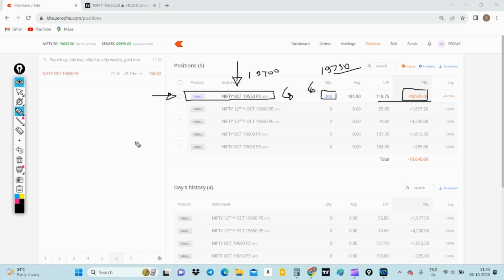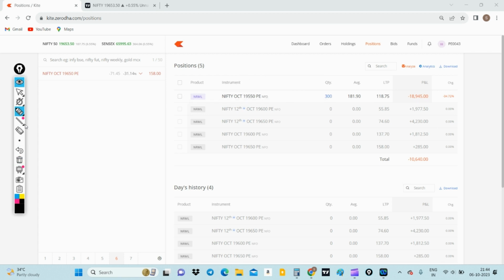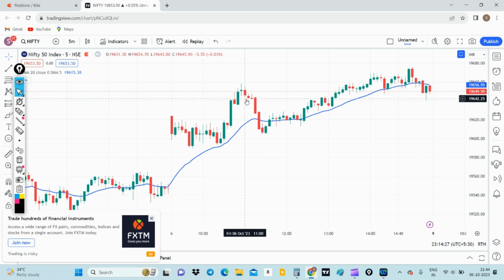But for today's day 9, this is the trade I had taken, and the logic behind it was the 20 moving average. It was falling, and with that aspect my thought was it would take resistance over there. On the 5 minute time frame, I saw a rejection with a doji candle, and then we saw confirmation when I saw this candle engulfing the previous candle.